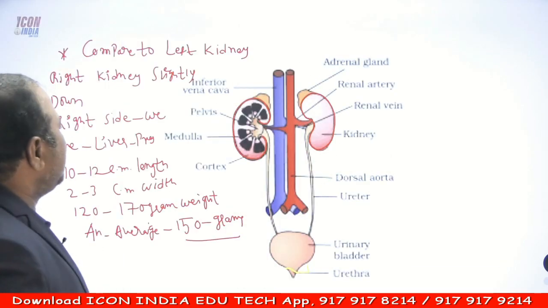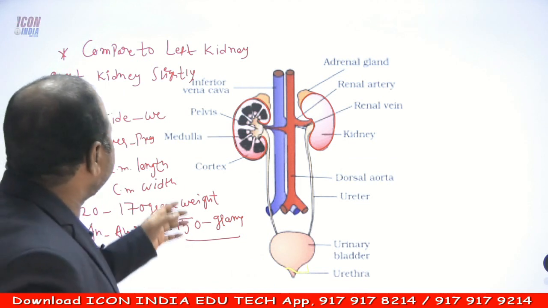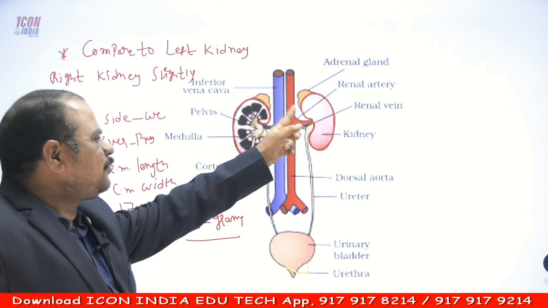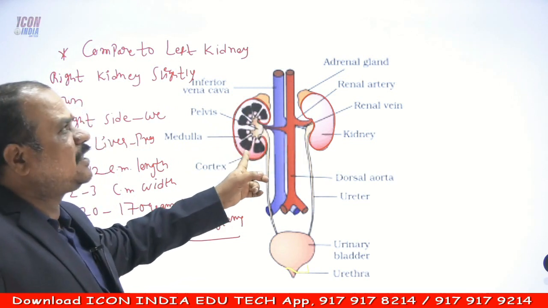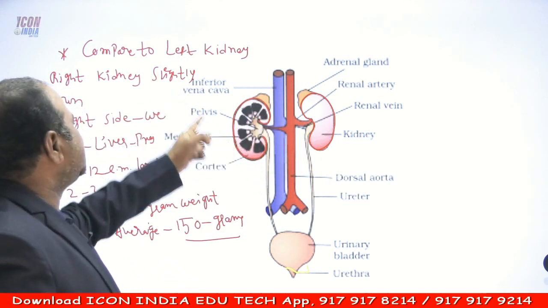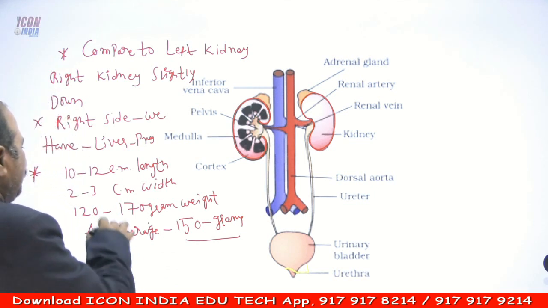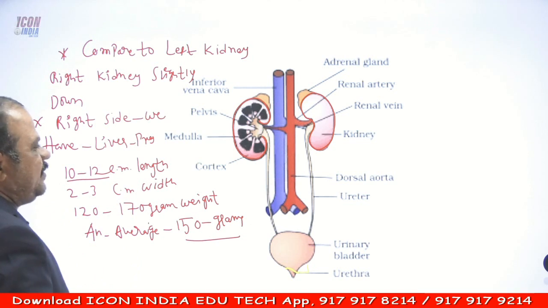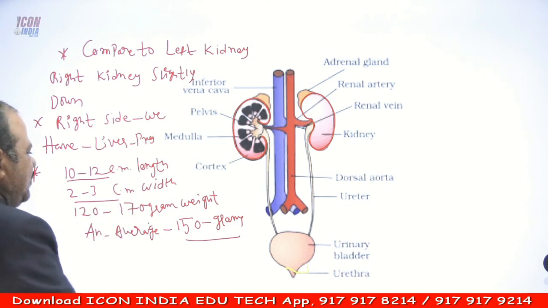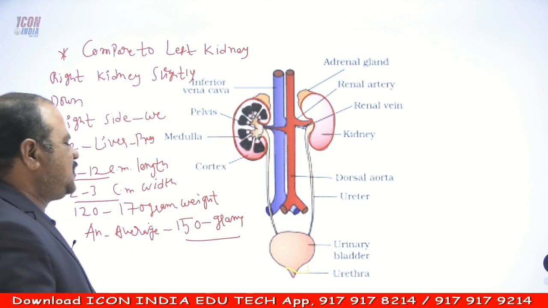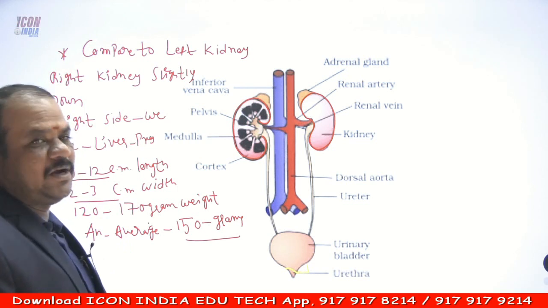Compared to the left, the right is slightly down, because on the right side the liver is present. They have 10 to 12 centimeters of length, 2 to 3 centimeters of width, and 120 to 170 grams, on average 150 grams of weight.